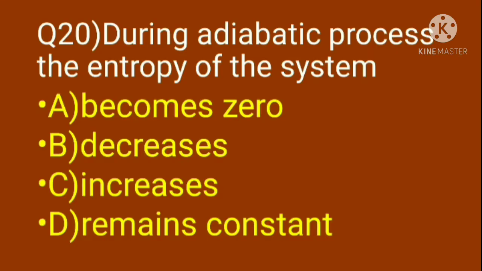Question 20. During adiabatic process, the entropy of the system option A becomes 0, B decreases, C increases, D remains constant. Here option A, in a reversible process, the entropy of the system becomes 0? So it is eliminated. Entropy will not decrease, so option B is wrong. Then option C, during the irreversible process, the entropy of the system increases. Hence A, B, C are eliminated. Hence the correct option is D, remains constant.